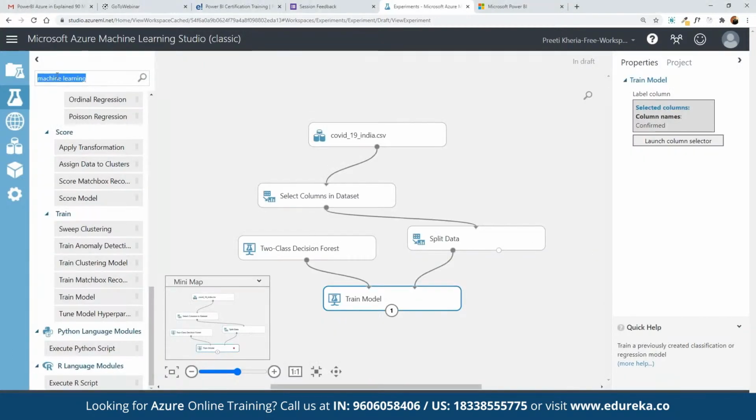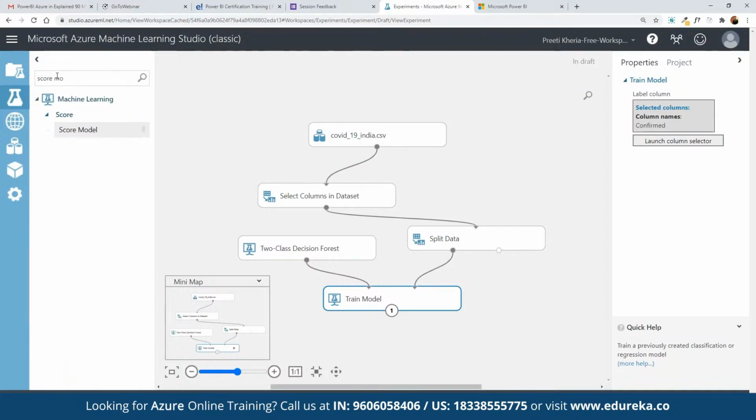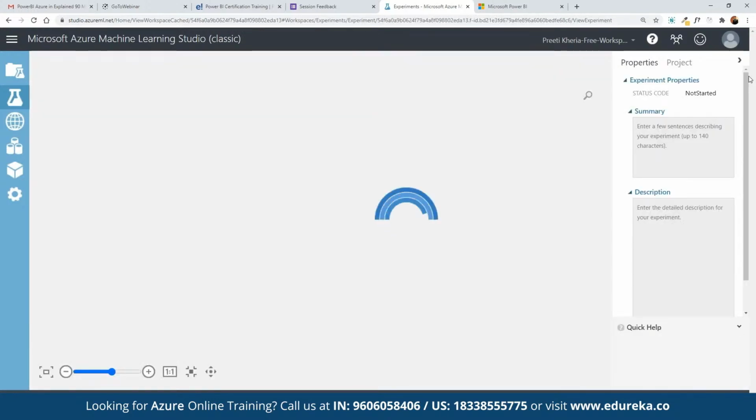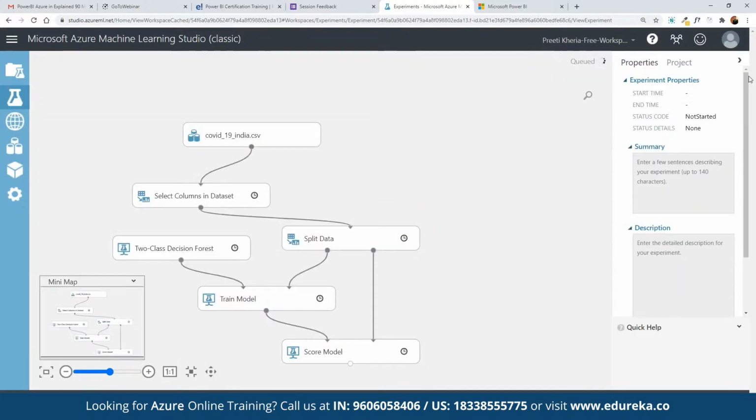Here we can simply define the score model. So we can search for score model, define it, and test it here along with the components that we want to integrate it with. Once we are done, we can simply run it. If each and every step is correct, we will be able to see the entire model created one by one. That means each model statement is currently being executed one by one, and if there are no issues, it is going to be deployed automatically.